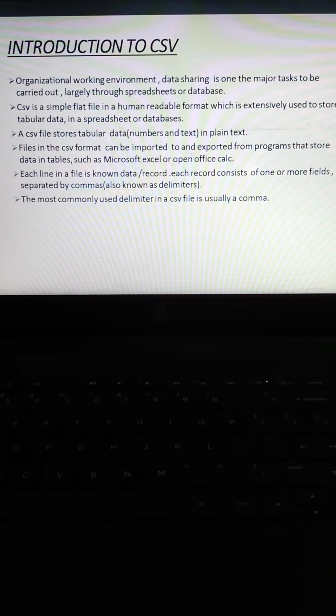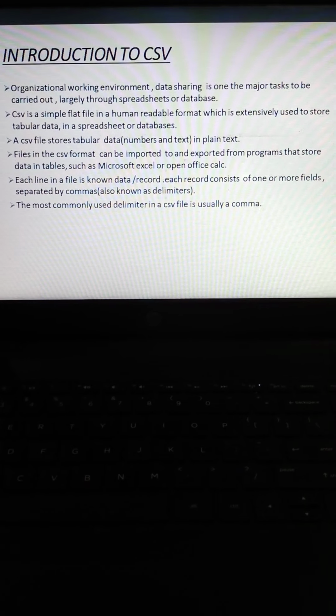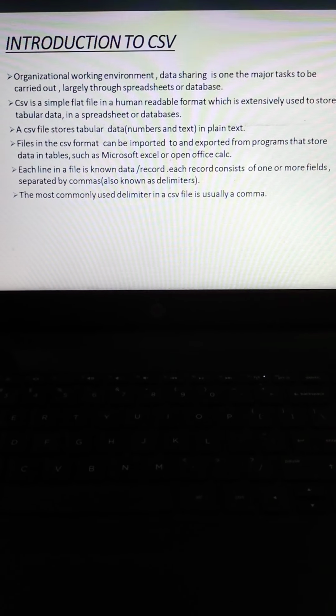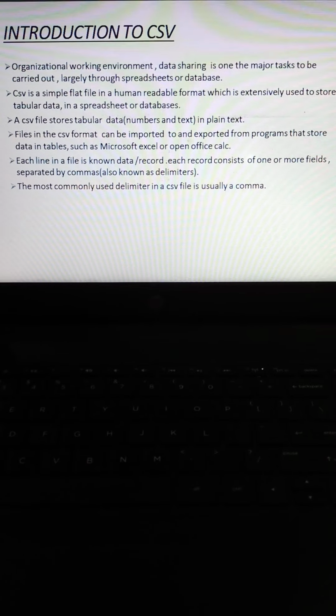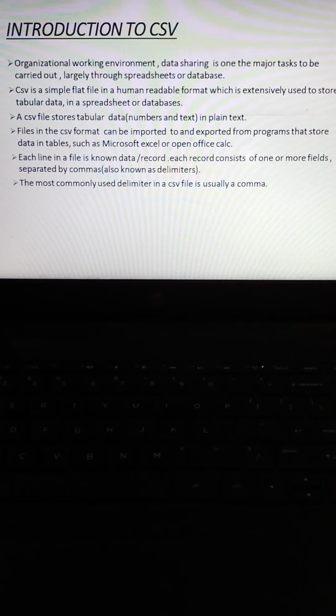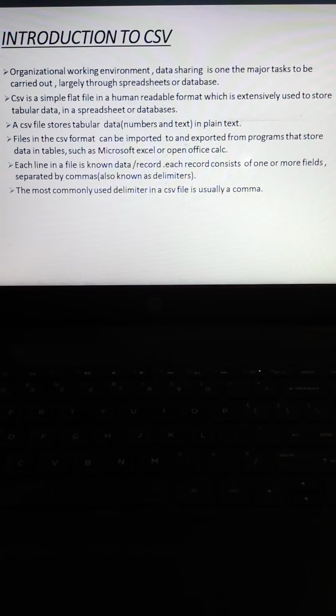The CSV file stores tabular data that contains only numbers and text in plain text. Files in the CSV format can be imported to and exported from programs that store data in a table, such as Microsoft Excel or any Office packages.